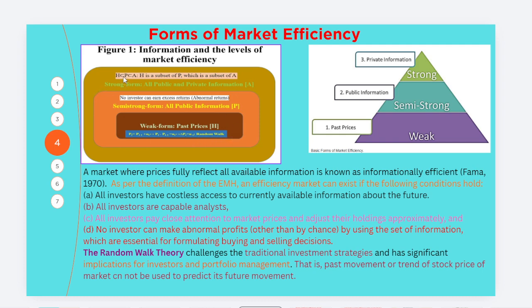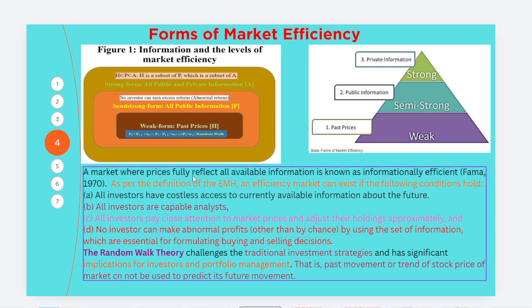That means we could say that H is a subset of P, which is a subset of A. This way we could conceptualize it: a market where prices fully reflect all available information, which we call informationally efficient, as discussed by Fama in 1970 as the definition of EMH.